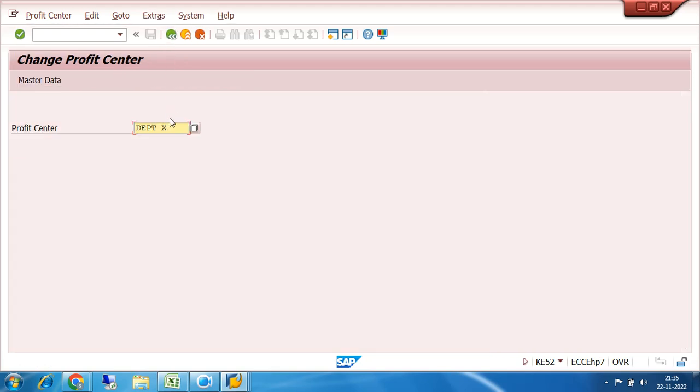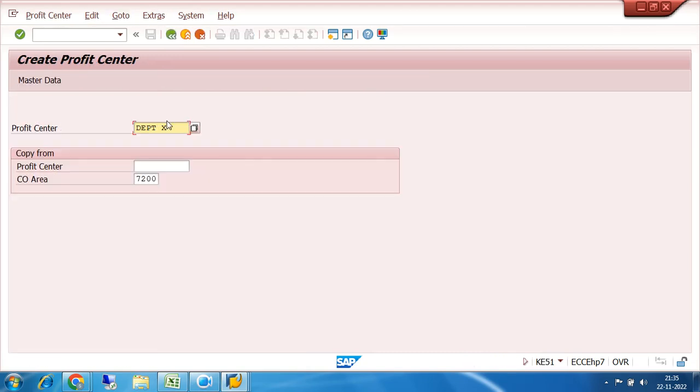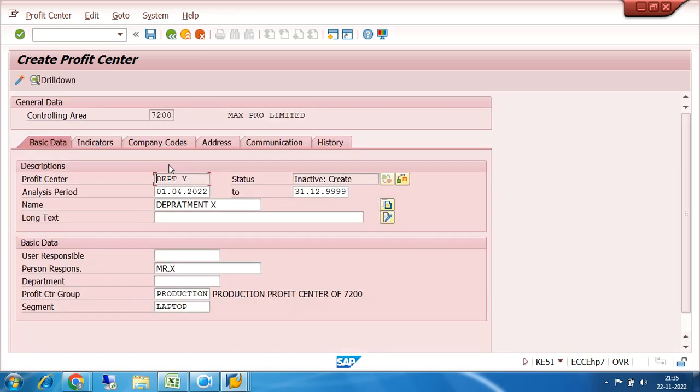Let us create another profit center, right? So create another profit center, give the name as department Y, copying from department X, which is already created. Now click on enter. So now change it to department Y, change the person responsible to Y, change the segment to desktop. Click on enter, and see, this is in inactive status. So click on activate.